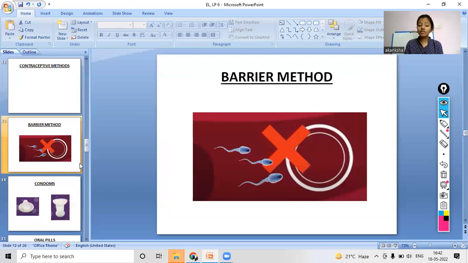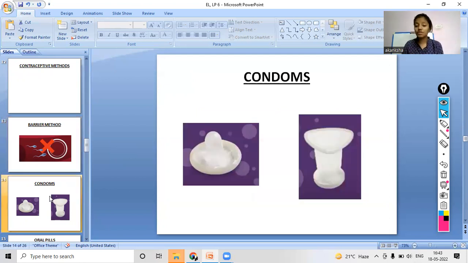In the barrier method, we create a temporary barrier between the male reproductive organ and the female reproductive organ so that the sperm and the egg do not fuse. And what are these barrier methods? What are the different contraceptive measures we can take to achieve this barrier? First are the condoms. Every one of you must have heard this word until now, yes, condoms.